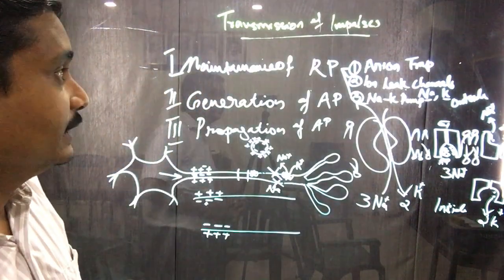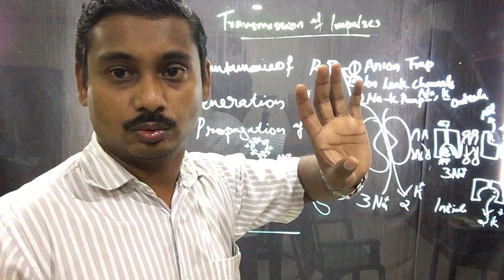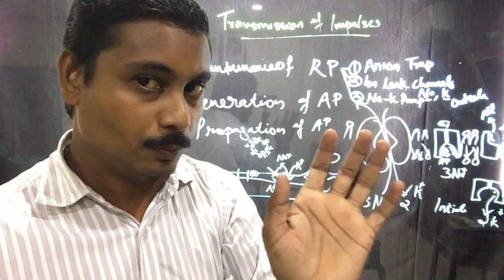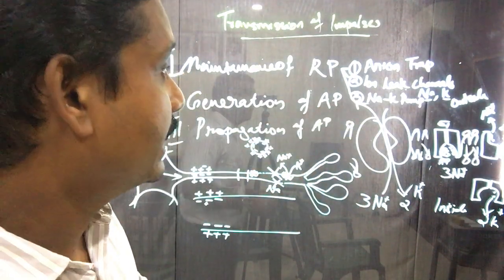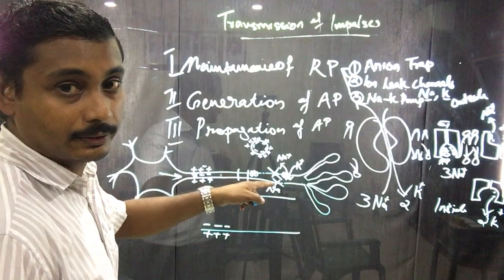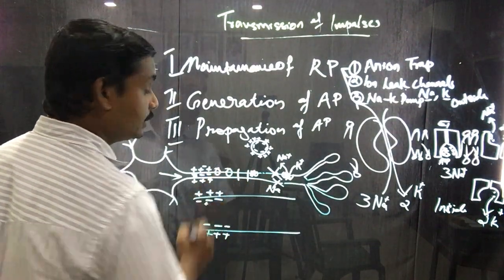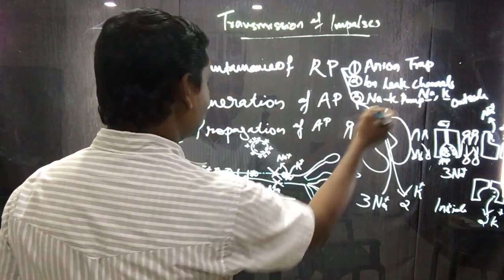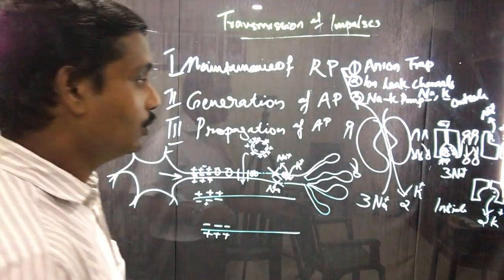So what happens is that, okay, the anion trap has nothing to do here, because the negatively charged molecules are trapped inside; they cannot move. Now the sodium channels, which were closed here, will be opened, wide opened, and therefore the positively charged sodium ions move in.